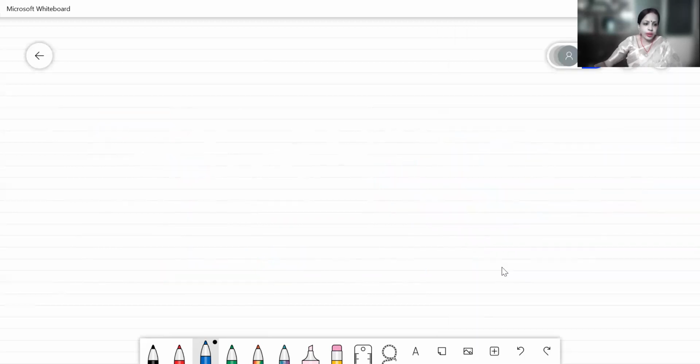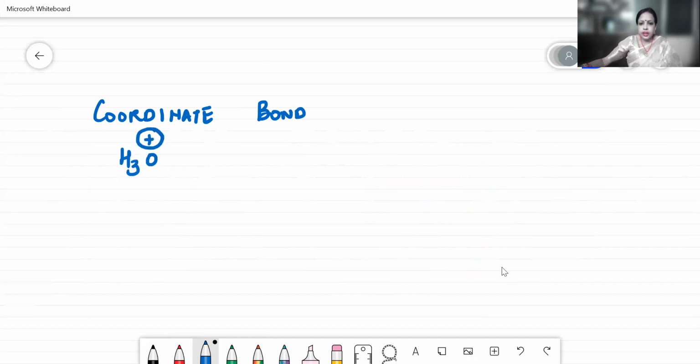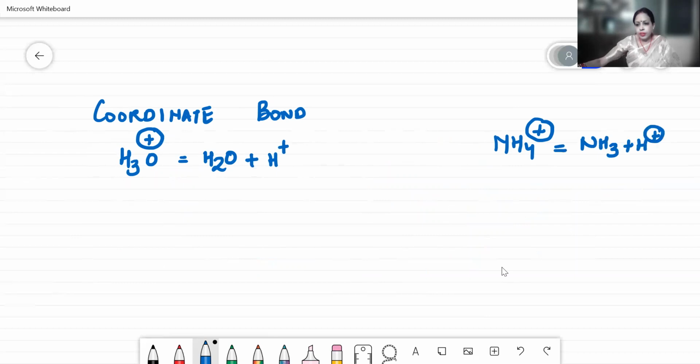Now comes your coordinate bond, children. Now in your coordinate bond, basically your lone pair of electrons plays a vital role. There are only 2 examples, your hydronium ion in your reduced syllabus and your ammonium ion which you have to do. Now if I show the breakup of this ion, it is actually water plus H plus ion. And here it is ammonia plus H plus ion. Now your H plus ion is proton.